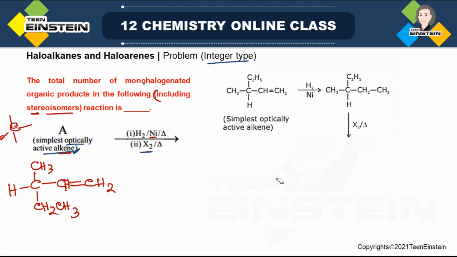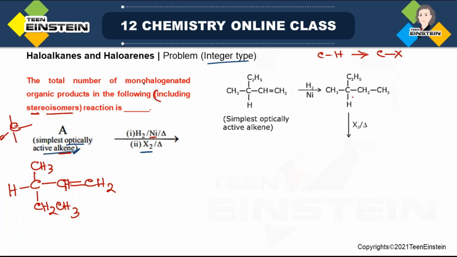Now you are using halogen and heat. So how many different types of carbon hydrogen bonds are there that you have to find? Because the final product is a monohalogenated product. The C-H bond will be replaced by a C-X bond. But how many different types of hydrogens are there, that we have to find.